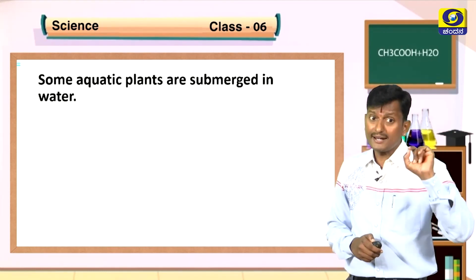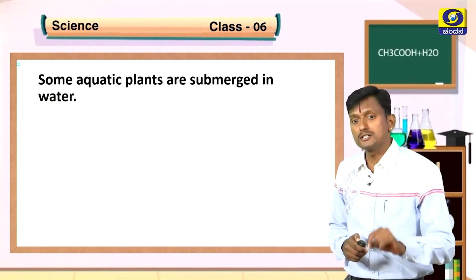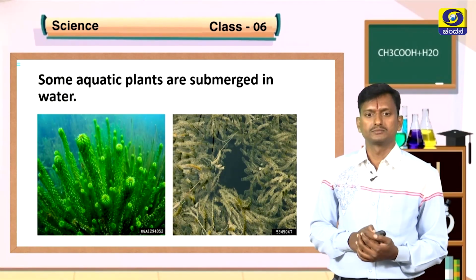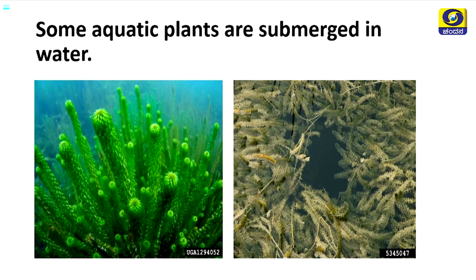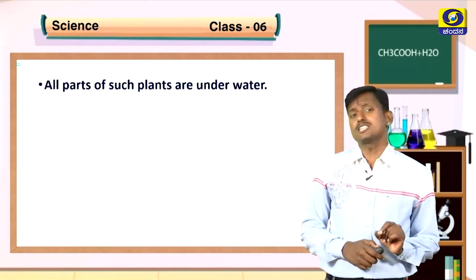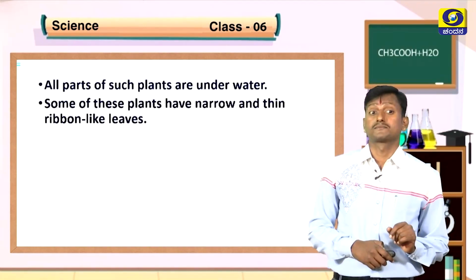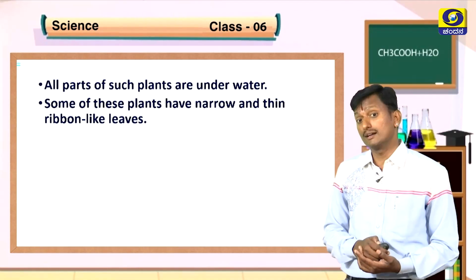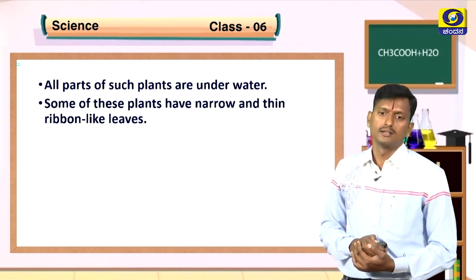Some aquatic plants are submerged in water. See there, they are submerged. You can notice these plants if you visit near your lakes and ponds. All parts of such plants are underwater. Some of these plants have narrow and thin ribbon-like leaves. You have seen that?